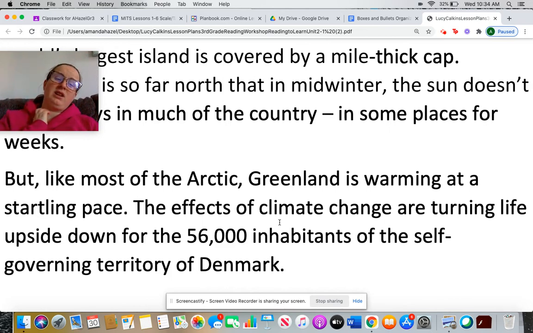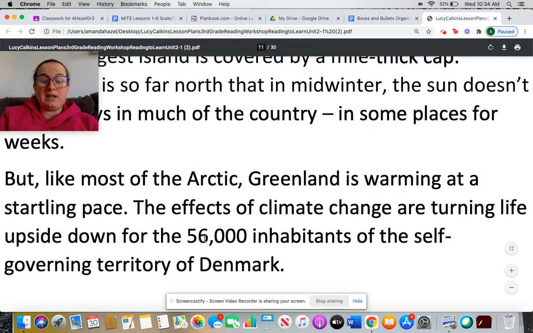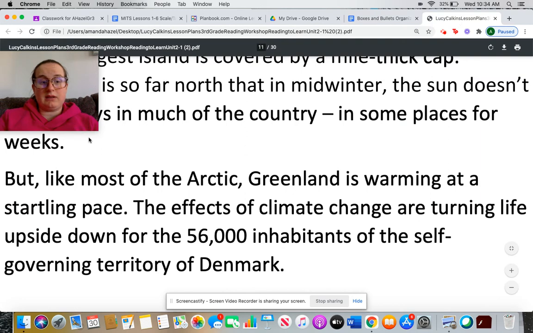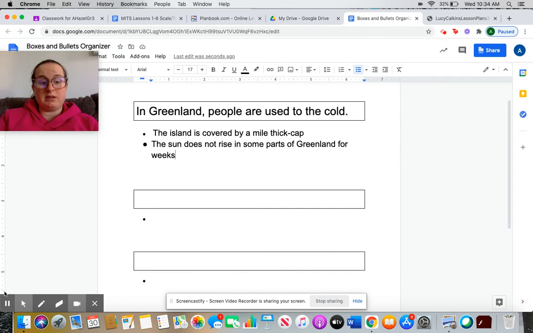Oh, my goodness. Right. It says, like most of the Arctic, Greenland is warming at a startling pace. The effects of climate change are turning life upside down for the 56,000 inhabitants of the territory of Denmark. Wow. Okay. So we have in Greenland, people are used to the cold. That's what we had as the main idea, but we have all this new information. So now I'm giving you the chance. What do you think the main idea should be now of this text? Now that we've read both parts, what should the main idea of this text be?